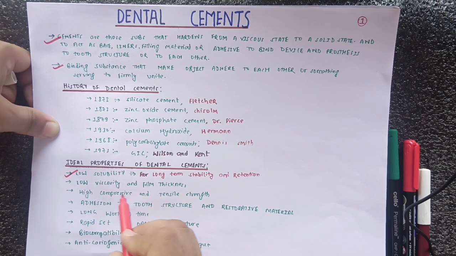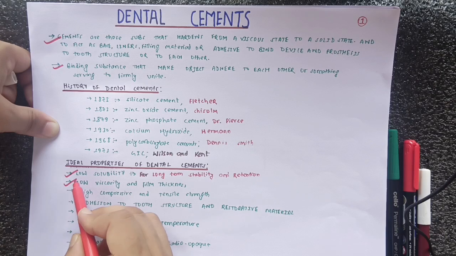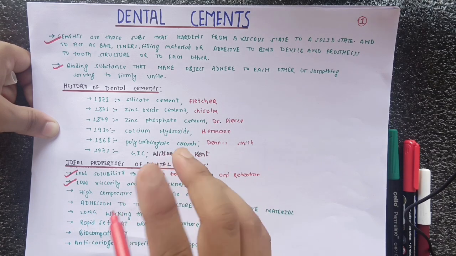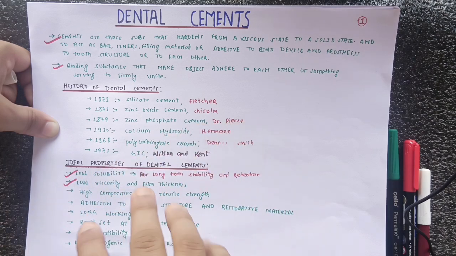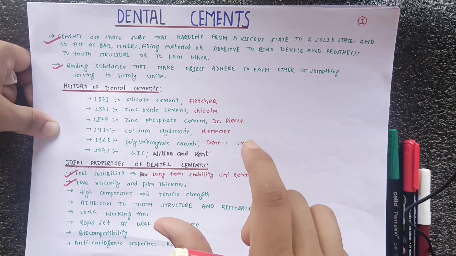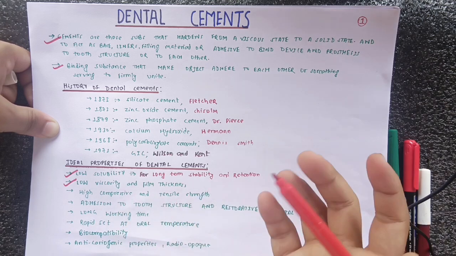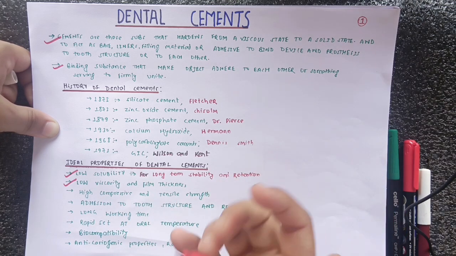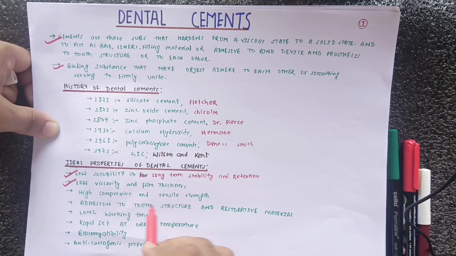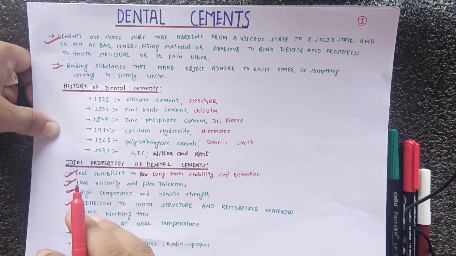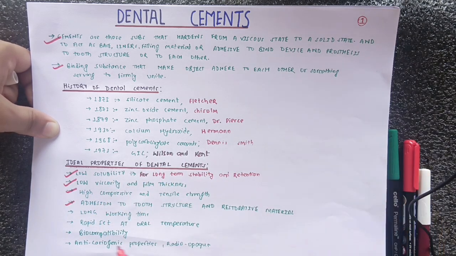Similarly, low viscosity and film thickness. If it is less viscous and the film thickness is very thin, then it can properly wet the tooth structure and adhere to it. Similarly, it should have high compressive and tensile strength if it is used as a restorative material. In such a case, the high compressive and tensile strength is very helpful. Similarly, there should be adhesion to both the tooth structure and the restorative material.